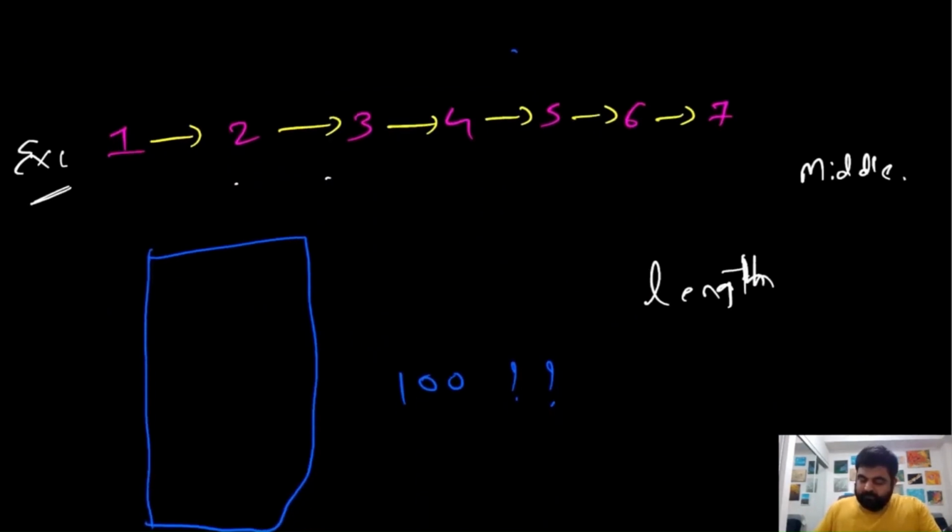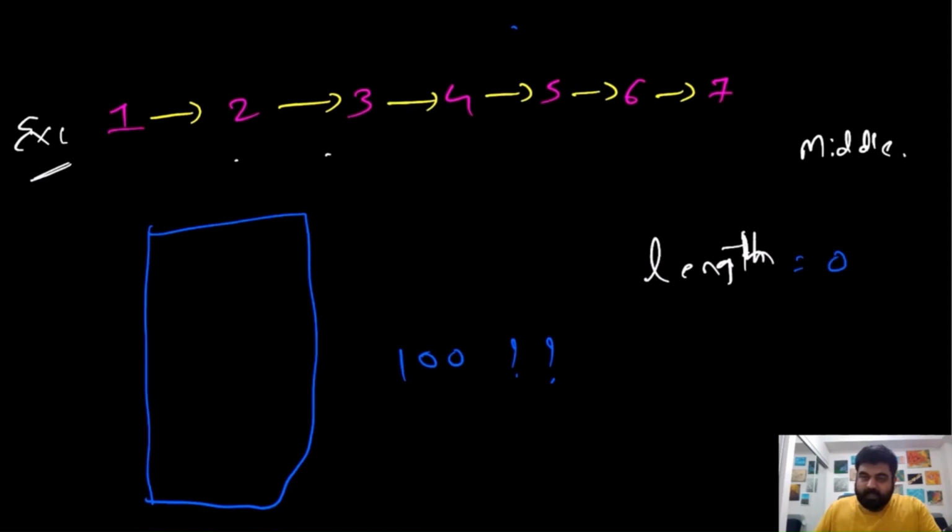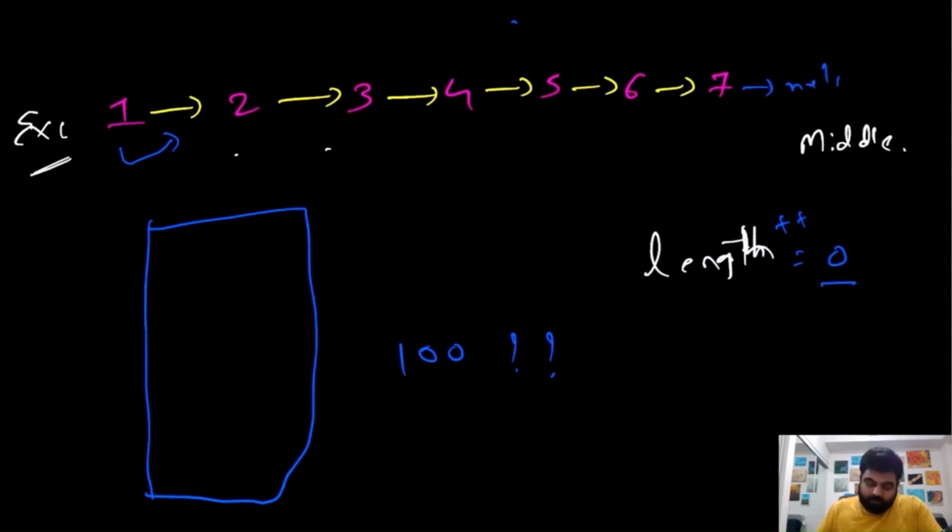Now once we have that, we are also going to have a variable called length, and we are going to initialize it to 0, and every time we hop on to one element inside the linked list, we will do length plus plus, and we are going to repeat this up until we reach the null element. And apart from updating the length value, we are also going to add whatever node we iterate over inside our array as well. And how it will help us, let me just quickly show it to you.